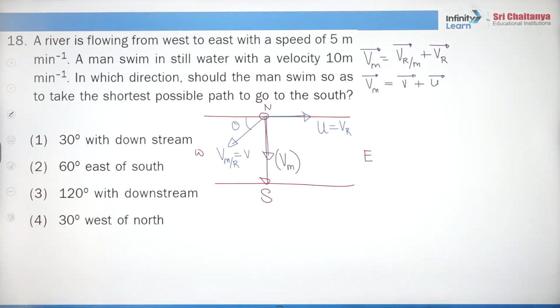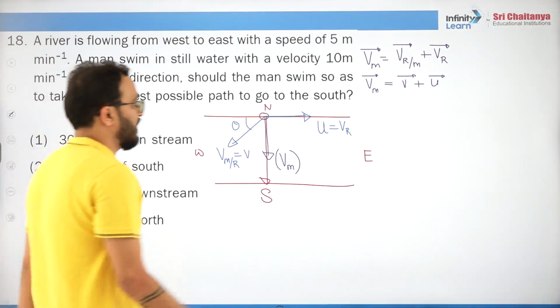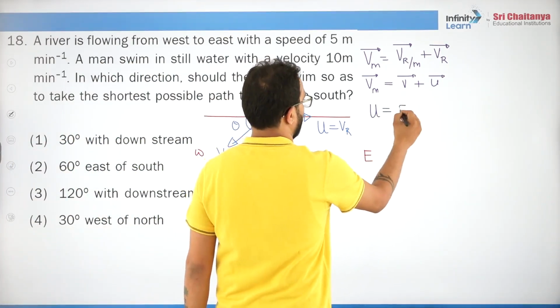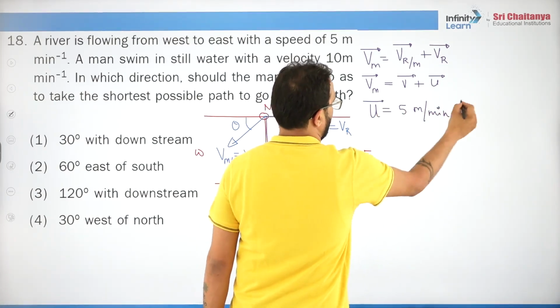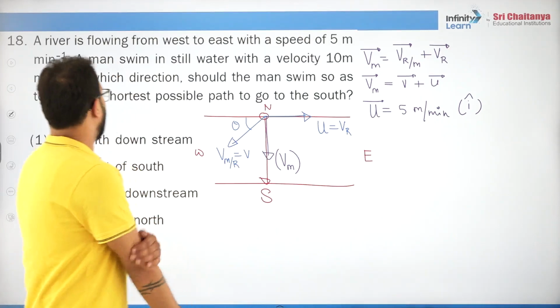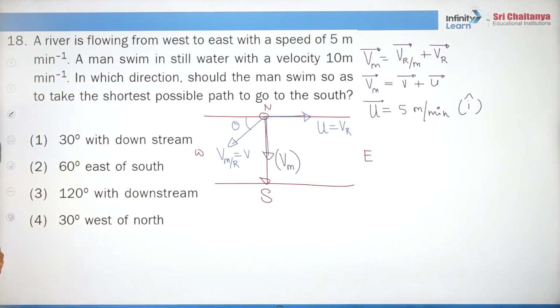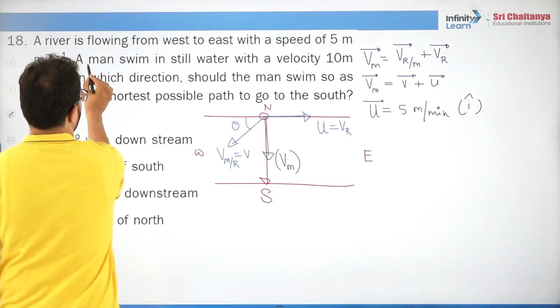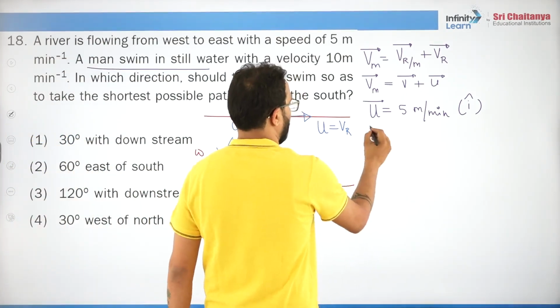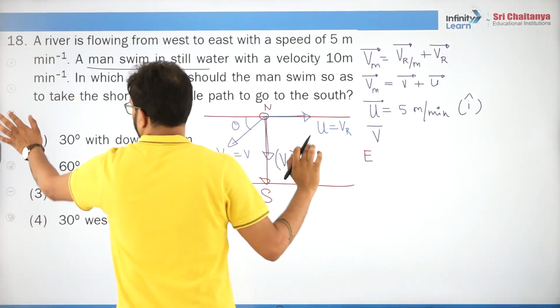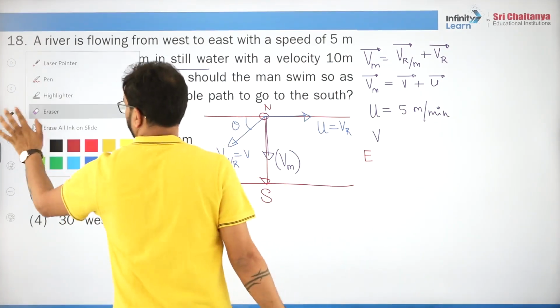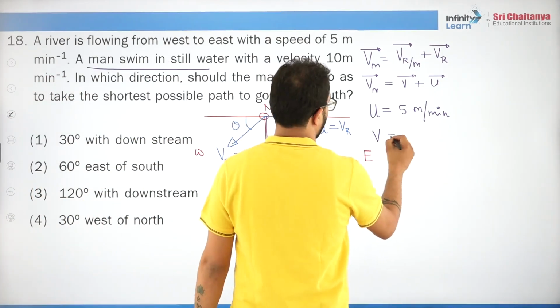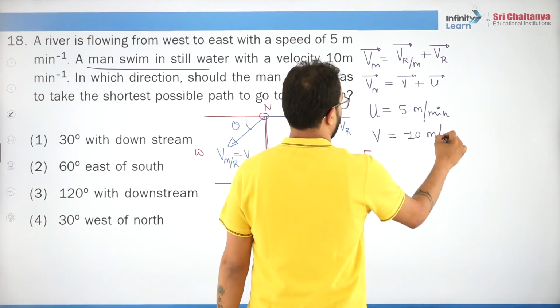Now, what they have given is the river is flowing from west to east with a speed 5 meter per minute, right? So they have given us what? u. u is given 5 meter per minute, or vectorially if you want, i cap, right? Now a man swims in still water with a velocity 10 meter per minute. Okay, so this is what the man swims with in still water. That means this is given v, that means velocity of man in still water. How much is this given? This is given to you 10 meter per minute.